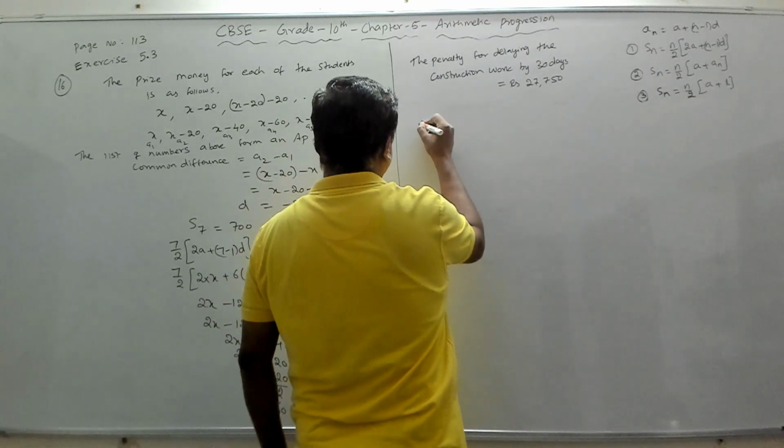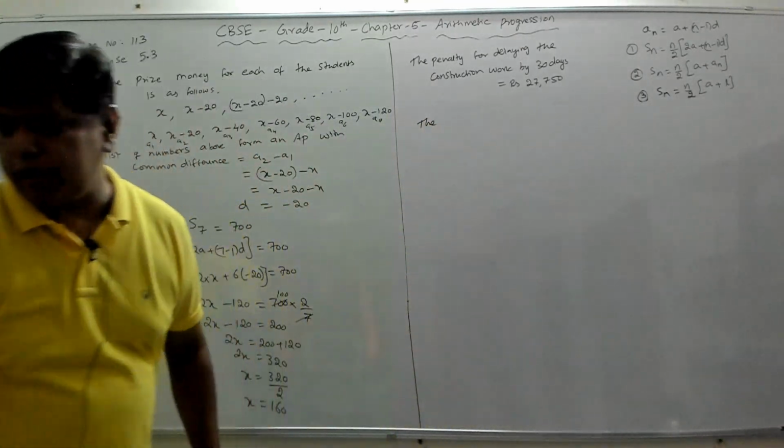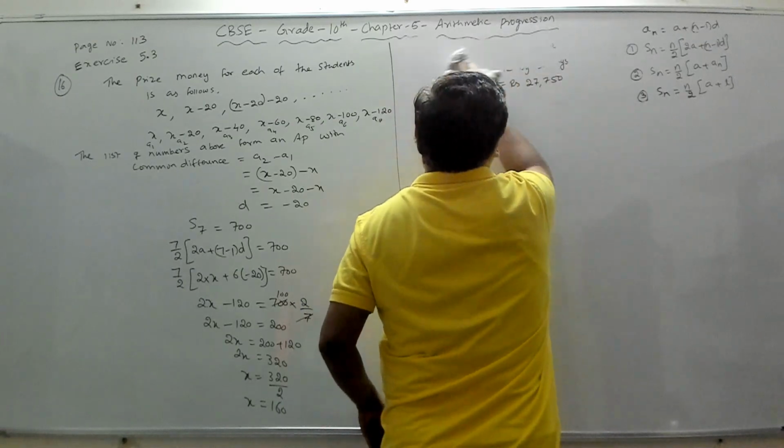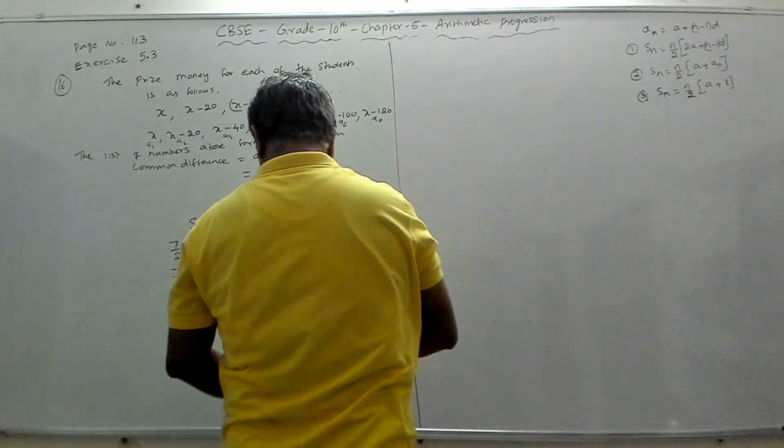I'll erase this line. So this is part of the previous problem. So x is 160.